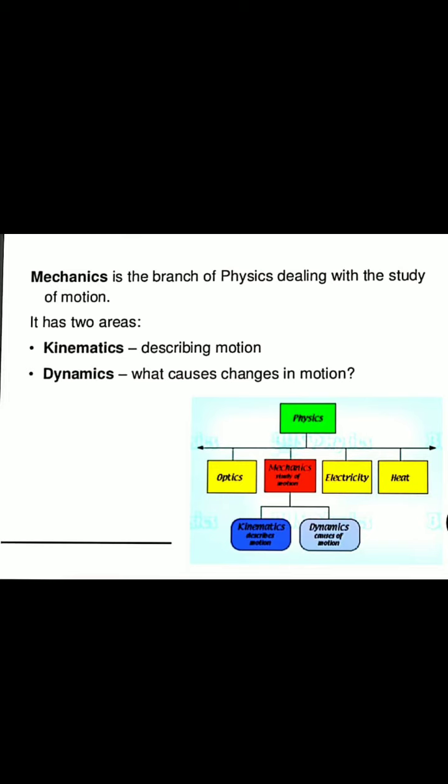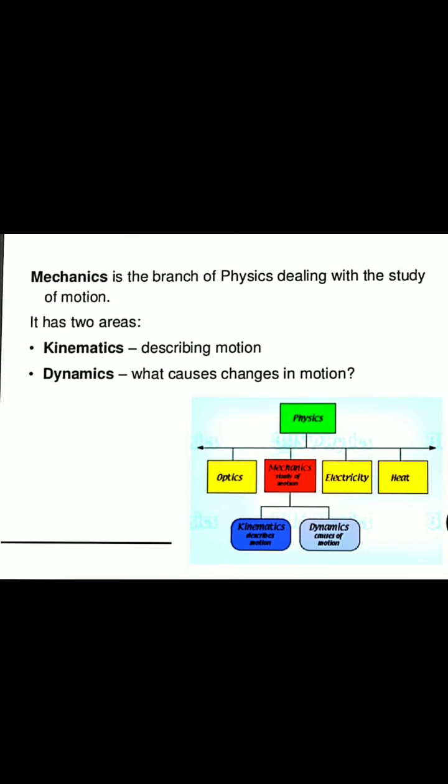This mechanics has two branches. One is kinematics, which we already started, that is motion in a straight line and motion in a plane.